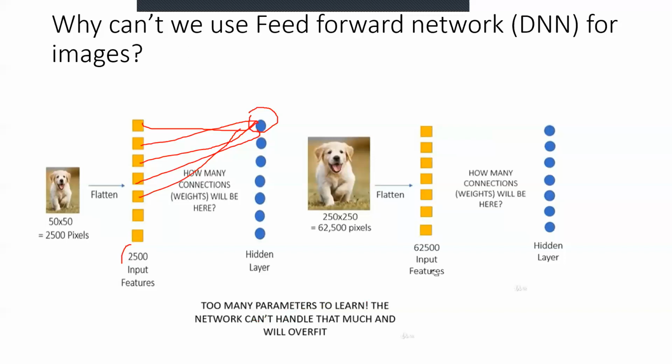Rather, we will use the convolutional neural network, right? In a convolutional neural network, we reduce the size of the image input features in such a way that we do not lose the important features of an image, and later on we are able to classify which particular category this image corresponds to, right? This is an image of a dog, and that would be an image of a cat, right? By fetching the important features from the image, that is why the convolutional neural network is used.